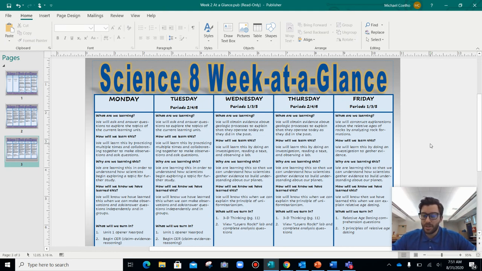And that day we'll be turning in our relative age dating comprehension questions, as well as the 5 principles of relative age dating graphic organizer.